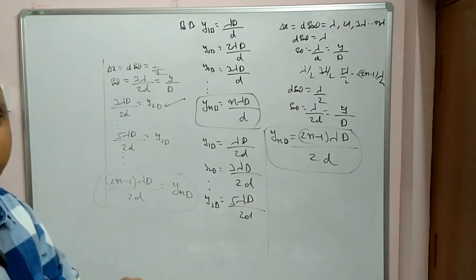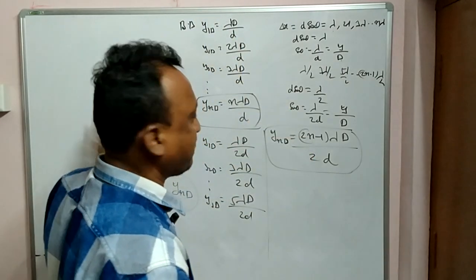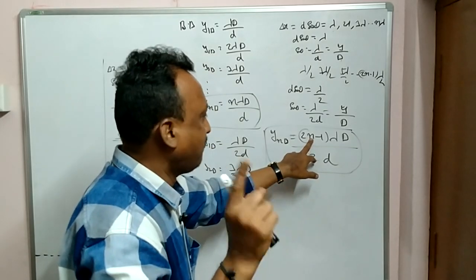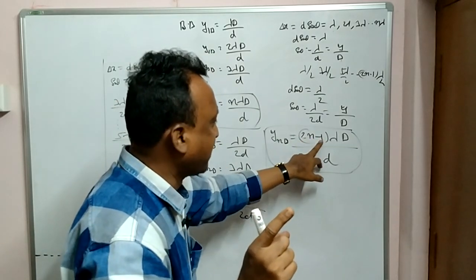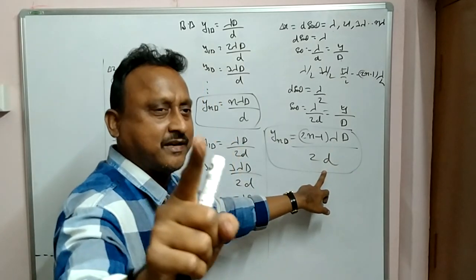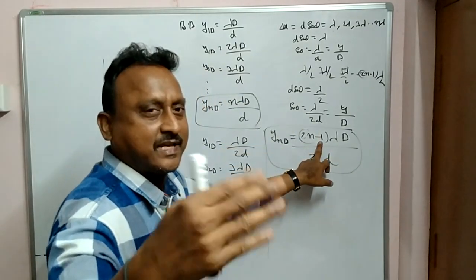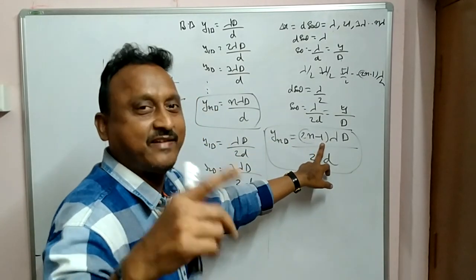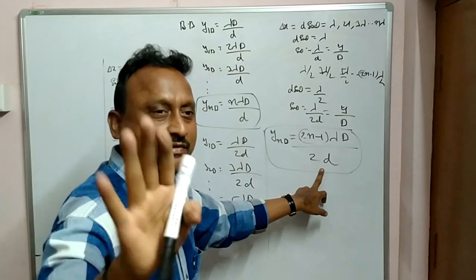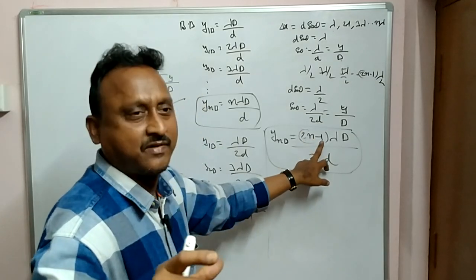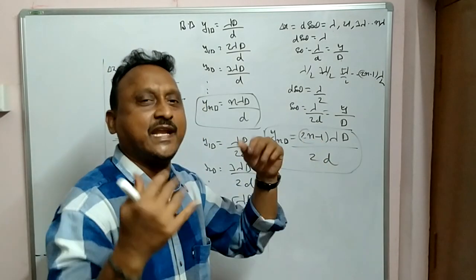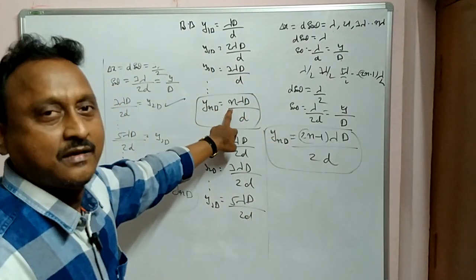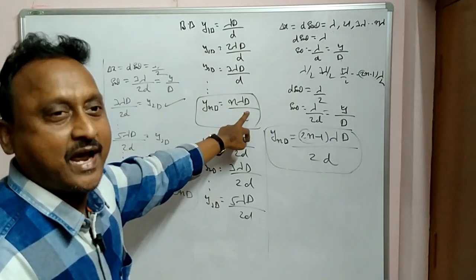These are the formulas you have to remember, because if you remember this, you can forget everything else. Suppose you put n equal to 1, 2 minus 1 gives lambda D by 2d, the first dark. Put 2, 4 minus 1 gives 3 lambda D by 2d, the second dark. Put 4, 8 minus 1 gives 7 lambda D by 2d, and put 5, 10 minus 1 gives 9. Like that you can find out for any dark value. For bright, remember this formula: nth bright is n lambda D by d.